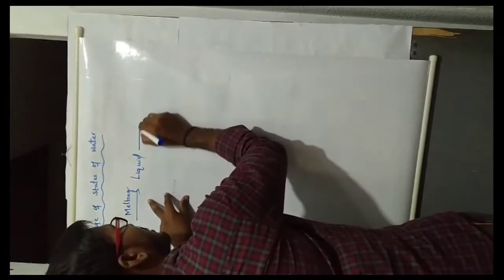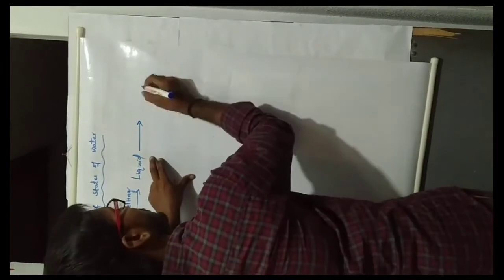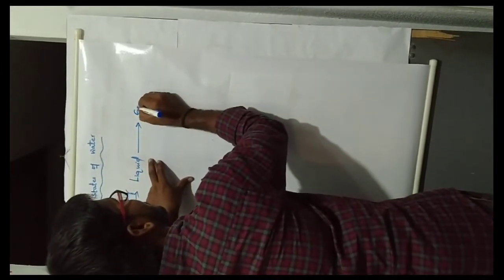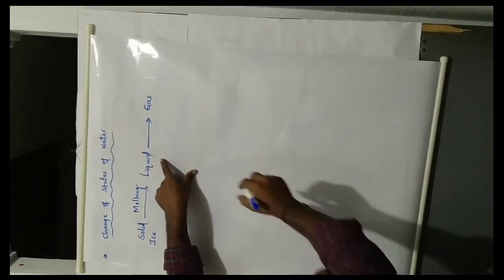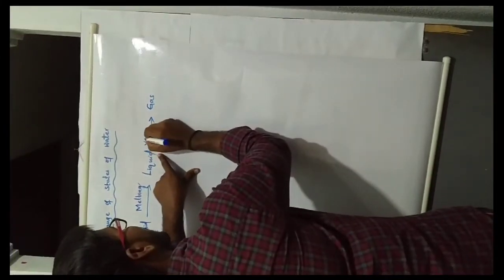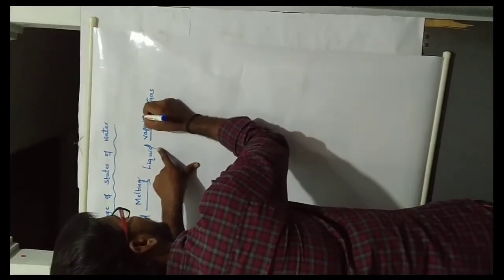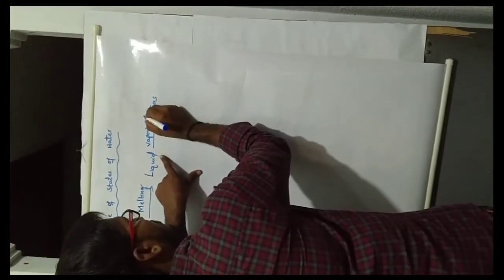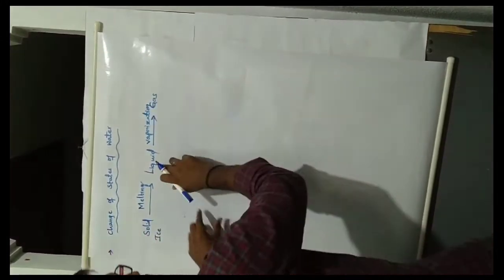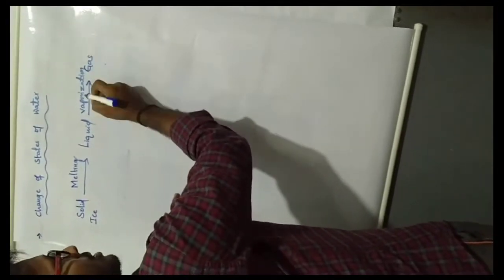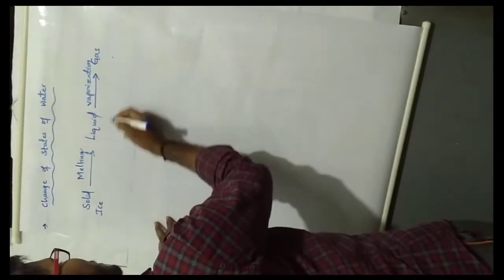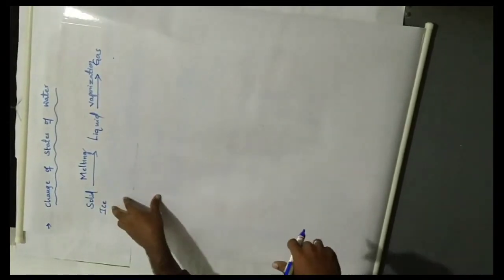In the same way, liquid changes to gas. This process is known as vaporization. Liquid changing to gas is known as vaporization. Here, solid means ice.